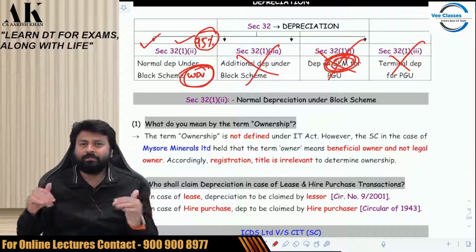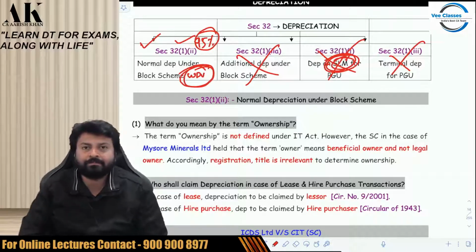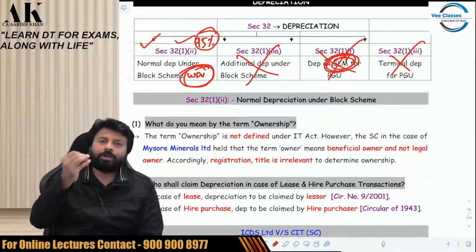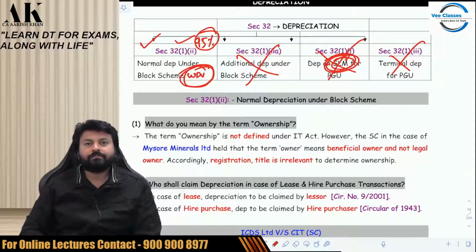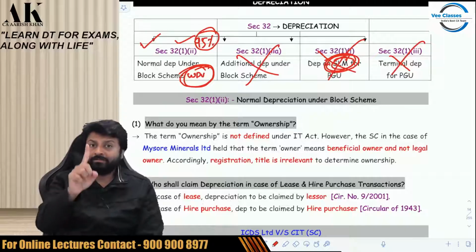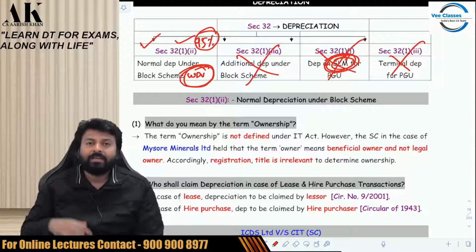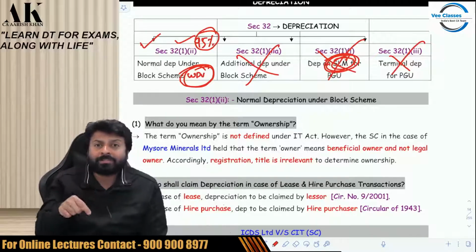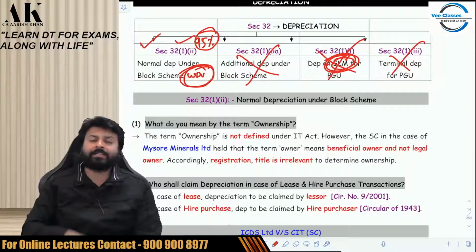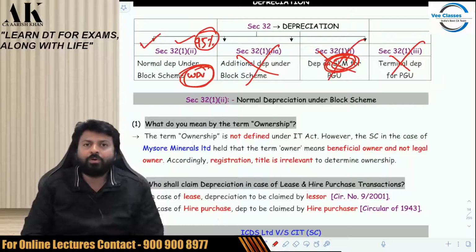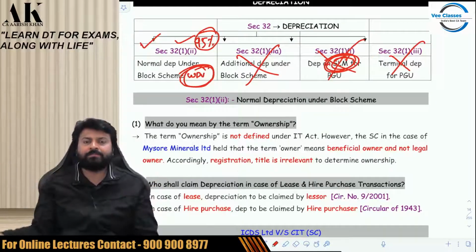Now, what is the block scheme? Block we'll talk about after some time. First of all, let me tell you a few conditions to claim depreciation. There are some conditions which you have to fulfill if you want to claim depreciation. First condition: if I want to claim depreciation under the income tax law, I need to be the owner of the asset. Unless I am the owner of the asset, I cannot claim depreciation.